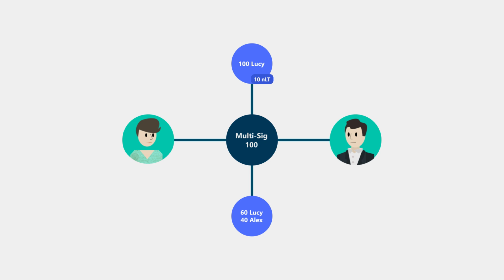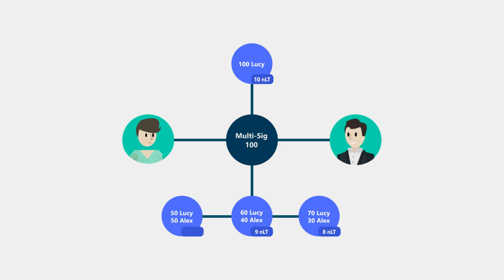If Lucy signs a transaction with an N-lock time of 9 days, meaning it will occur 1 day before the refund transaction, Alex, by signing it, knows that in 9 days' time he will own those coins. As such, he can use it to pay Lucy, simply by creating a new transaction with an N-lock time of 8 days, 1 day before her payment to him, and so on. Each time the payment channel changes direction, the N-lock time must be brought forward by 1 in order to overwrite the previous transactions. This is an example of a bi-directional channel.